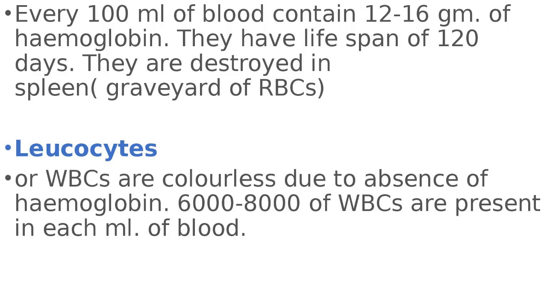WBCs are nucleated and lesser in number. 6,000 to 8,000 WBCs are present in each ml of blood. The lifespan of leukocytes is very short-lived.